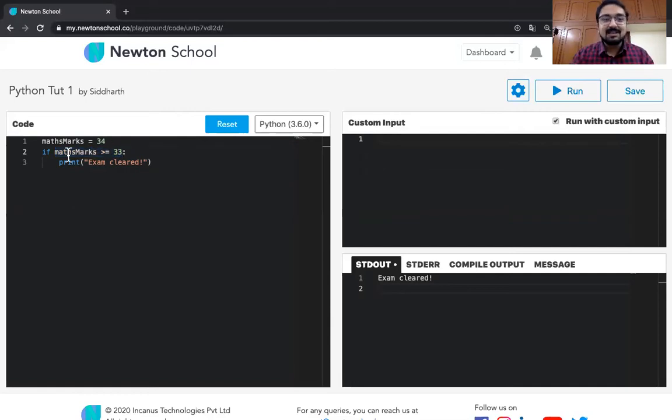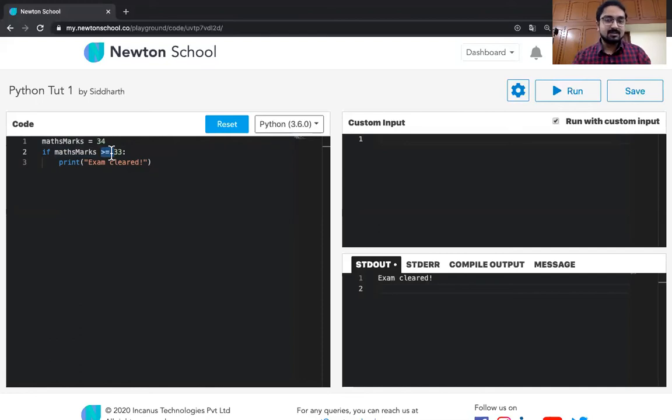Okay, so in this case, just in simple language, if we were to talk in the language of English, if math marks are greater than equal to 33, then print exam cleared. So in this case, are the maths marks greater than equal to 33? Yeah, because maths marks we have stored as 34 and we are just comparing them. Okay, so when we are comparing them, this is a comparison operator. We will be talking about all these things in detail.